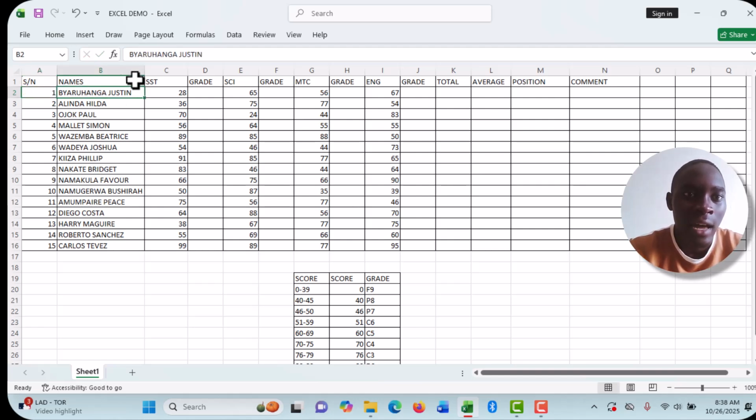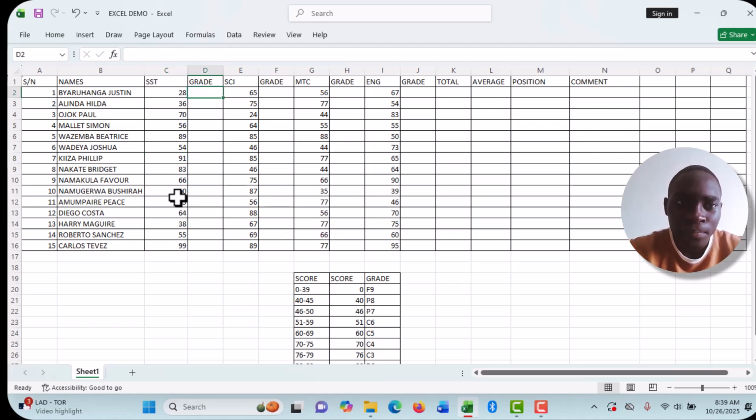Now how do we put in our grading? We want to grade the marks that have been gotten from different subjects. So every pupil, these are different marks, and that means they will have different gradings for that paper. So how do we put in the grade for this?